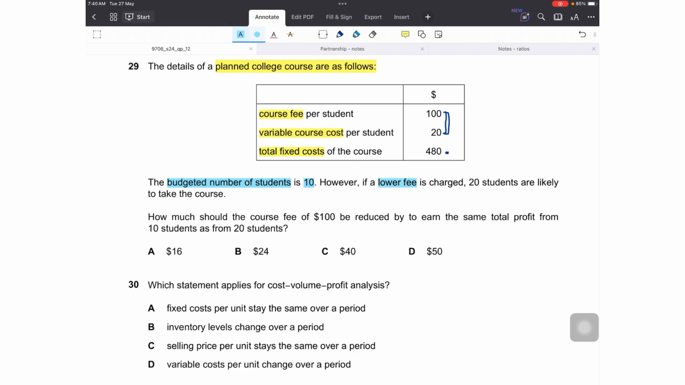However, if a lower fee is charged, 20 students are likely to take the course, right? So if I charge lower than 100, I am estimating that 20 students would take the course. The question is, how much should the course fee of 100 be reduced by to earn the same total profit from 10 students as from 20 students? So for that, I have to find out how much can I earn from 20 students if I reduce my selling price. But first of all, I have to find out the profit. That is my profit if I charge the same fees to my 10 students.